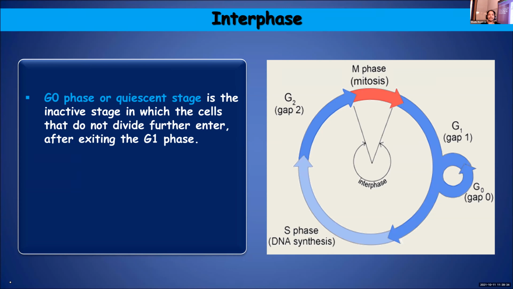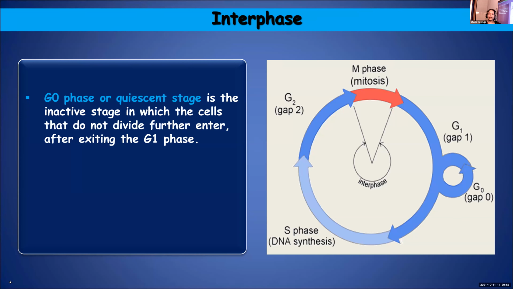So they will enter into a stage of inactivity. They'll not remain dividing, or they cannot keep on dividing. Definitely they'll be metabolically active. So in terms of metabolism, metabolic processes will take place, but they do not divide.